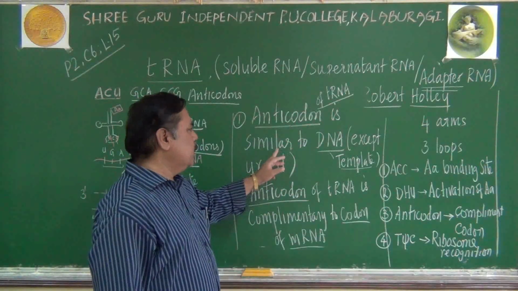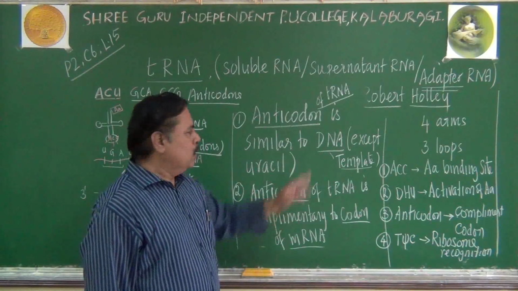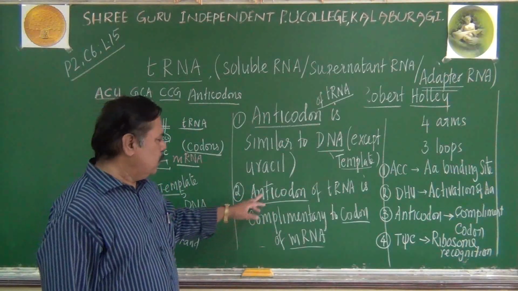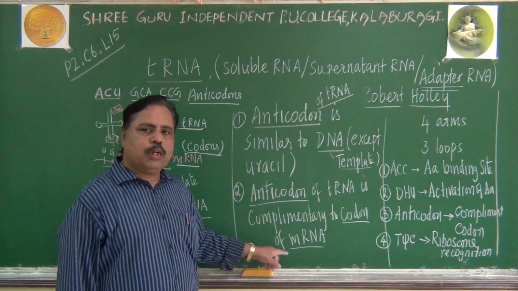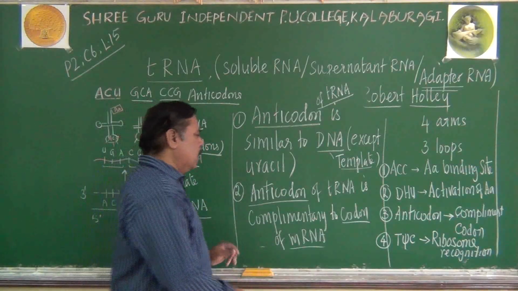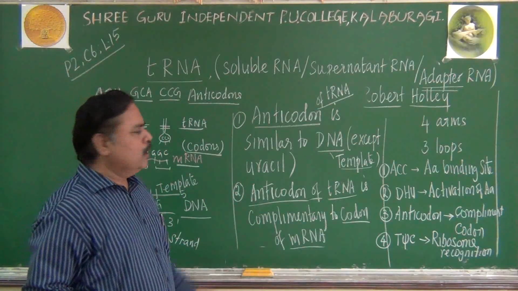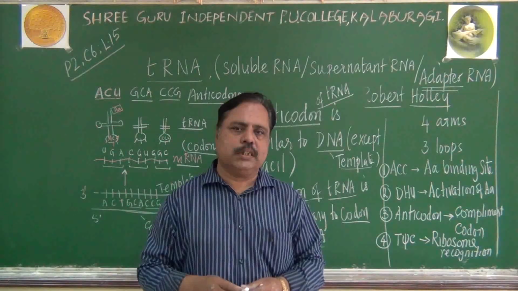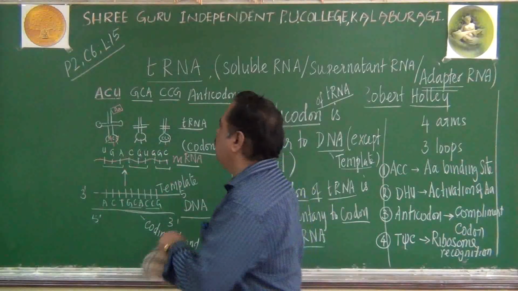The anticodon of tRNA is similar to the DNA template except for uracil. Similarly, the anticodon of tRNA is complementary to the codon of mRNA. Remember, this is the major point. Only then can you understand the process of translation. Let me rub this one. We shall continue.